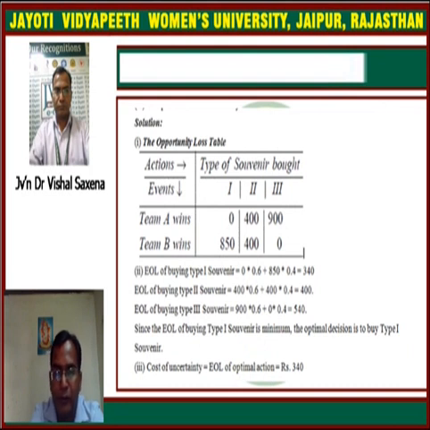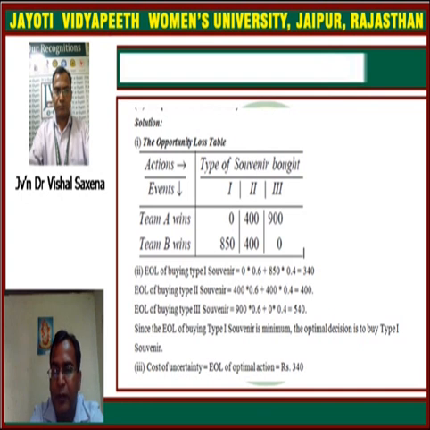Now the solution. First, the opportunity loss table. The opportunity loss table is shown here, in which courses of action and states of nature are given. The actions are the types of souvenir bought, 1, 2, 3, while the events, meaning states of nature, are team A wins and team B wins. In the table it is shown 0, 850, 400 and 400, 0, 900 and 0, after calculations.